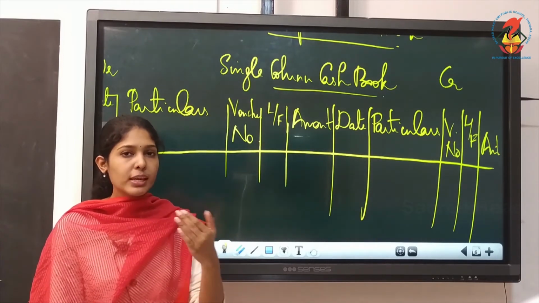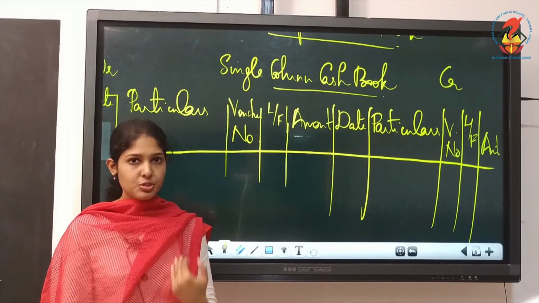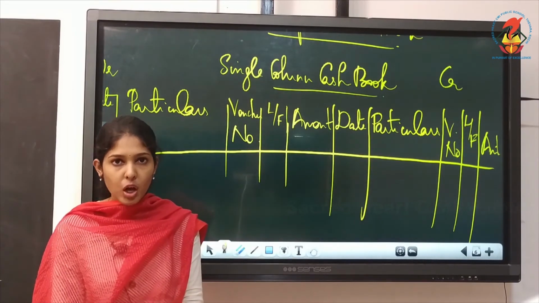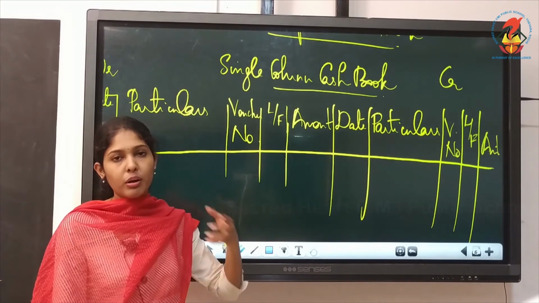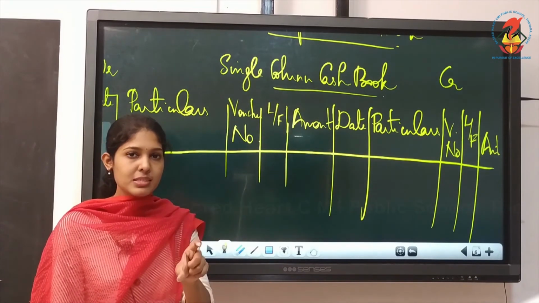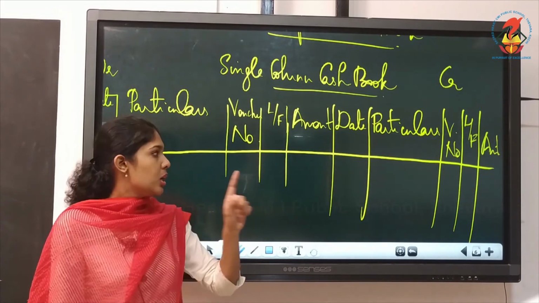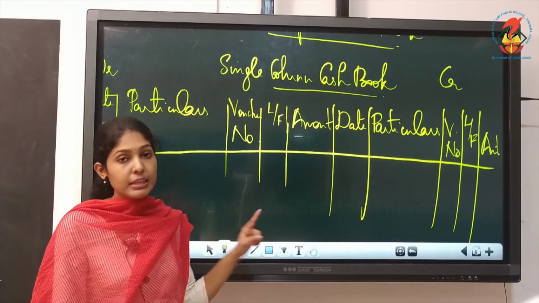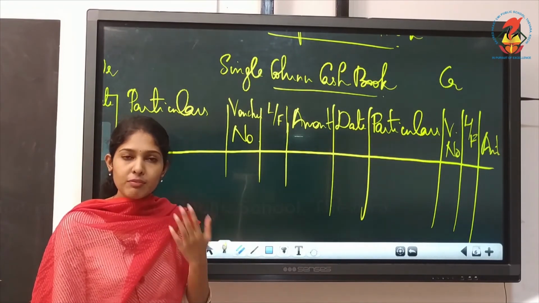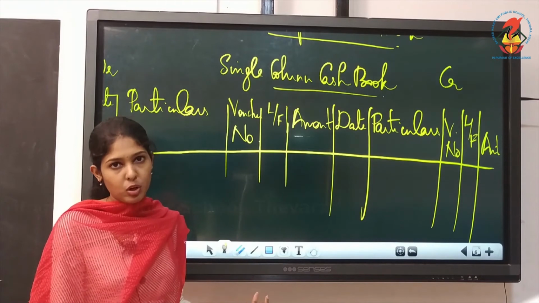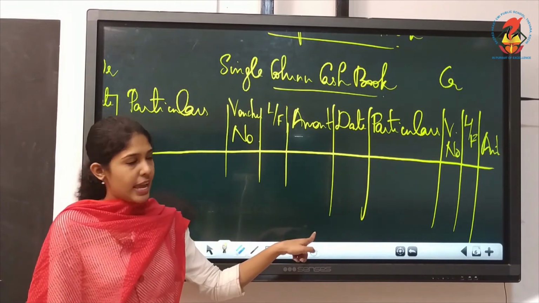There should be always supporting documents for a transaction. These supporting documents are called vouchers or receipts, and those receipt number or bill number will be entered in this column. In the real situation. Now when we do problems, this will be a blank column. Again, LF column is there.